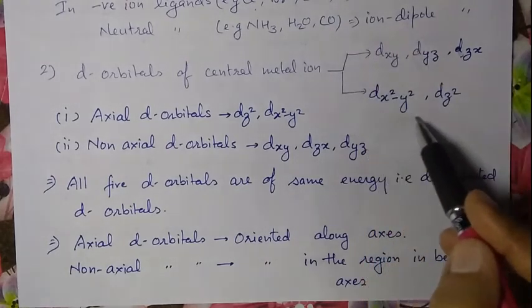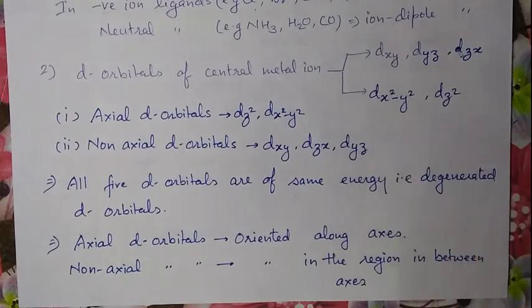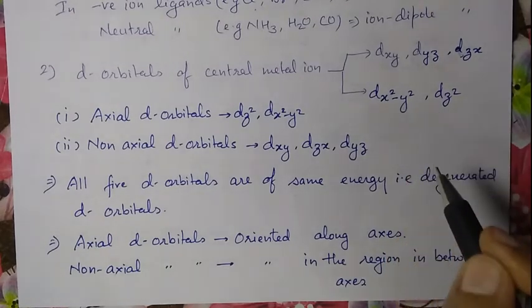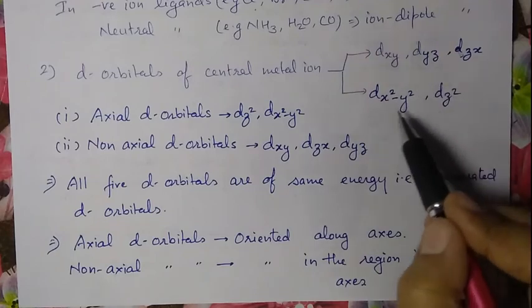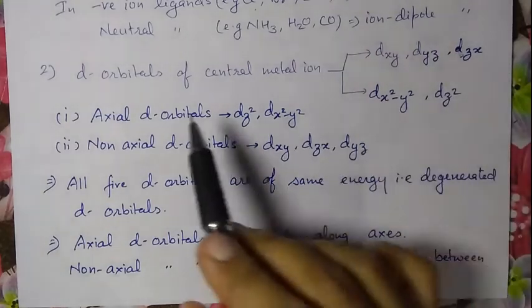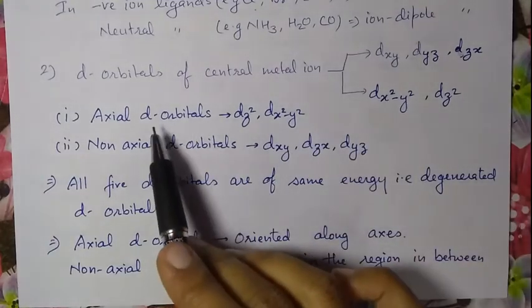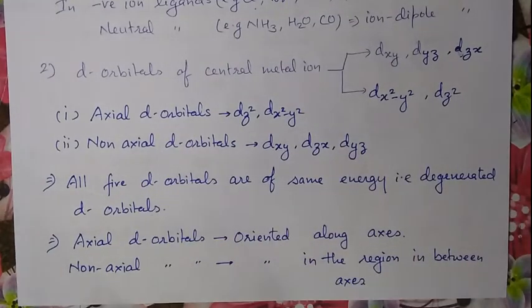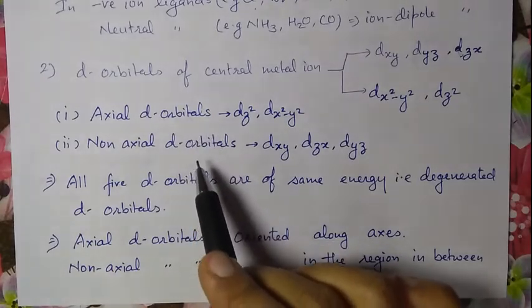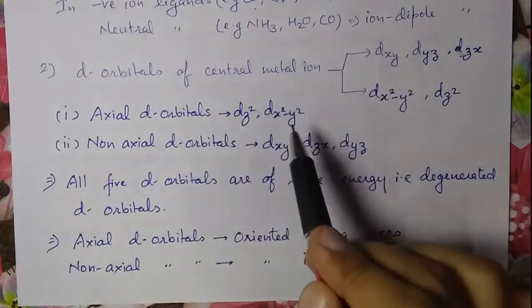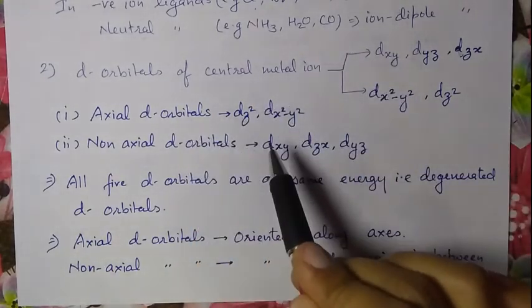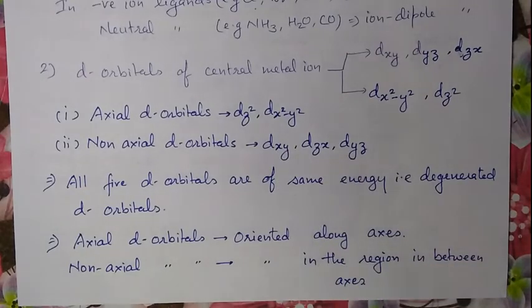These are the 5 d orbitals present in the central metal ion. You can divide these d orbitals into two parts, axial d orbitals and non-axial d orbitals, on the basis of the structure of the d orbital.